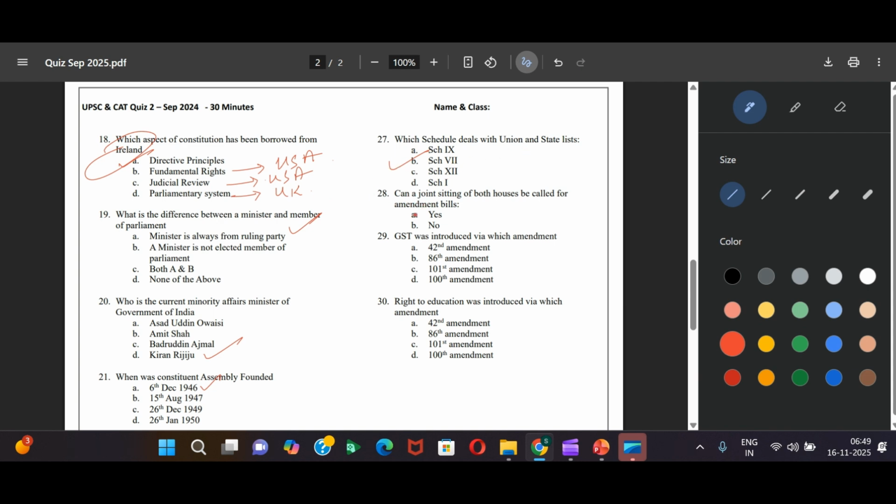Can a joint sitting of both houses be called for an amendment bill? No. GST was introduced by which amendment? 101. Right to education was introduced by 86th. Yeah, we were talking about this, right? So, 42nd Amendment, it happened somewhere in 1970s. Very important. It made a lot of changes. So, this one is right to education somewhere in 2002, I guess. 101 we just saw it's GST. Okay, somewhere in 2017 or so. 100th Amendment, it is related to some exchange of territories.